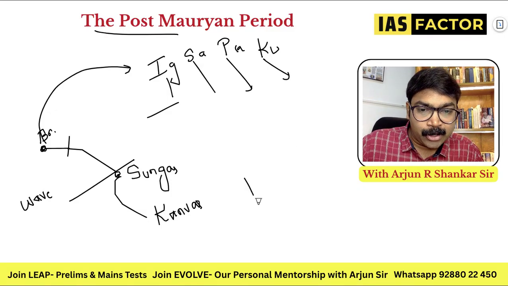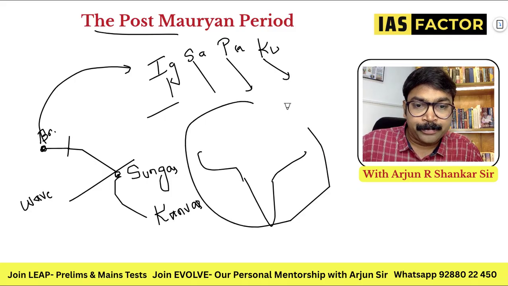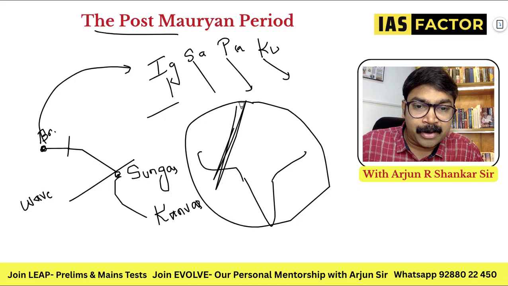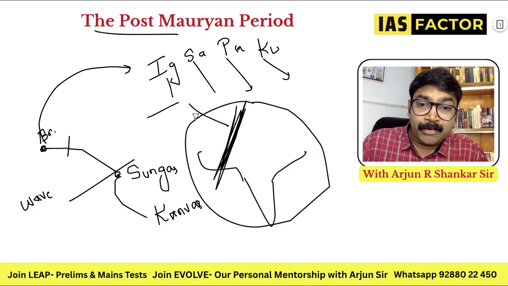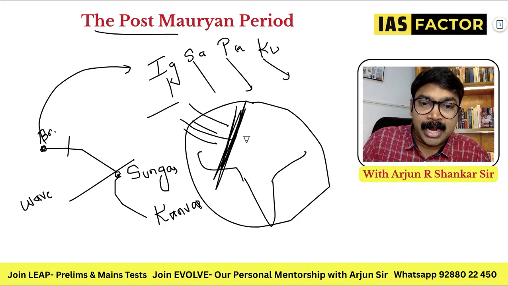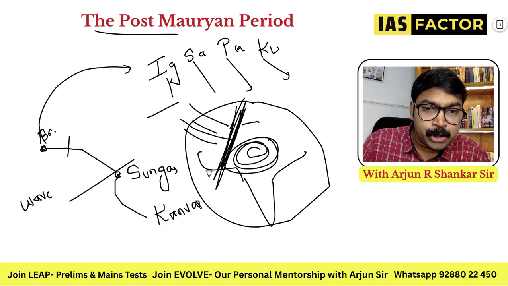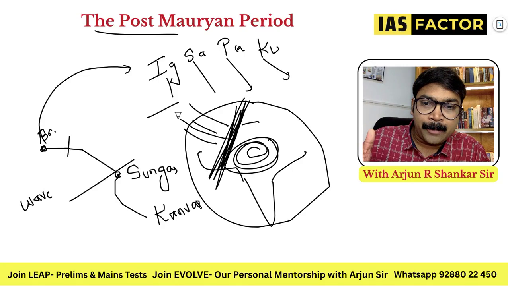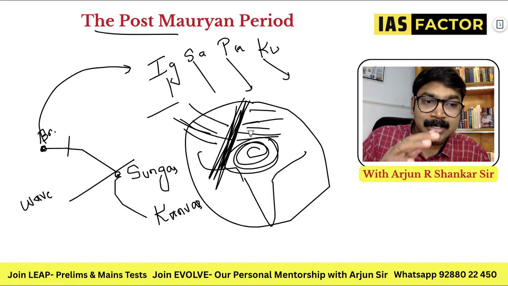Let's take an understanding about the map of India. When you look at this whole subcontinent, people used to come from this region and from here. But when it was the time of Ashoka, anybody who came to this region would not dare to enter the Indian region and start occupying it, because there was a strong empire held by Ashoka. Any attempts to cross the borders and get into India would be thwarted by the strong forces of the central government of Ashoka.